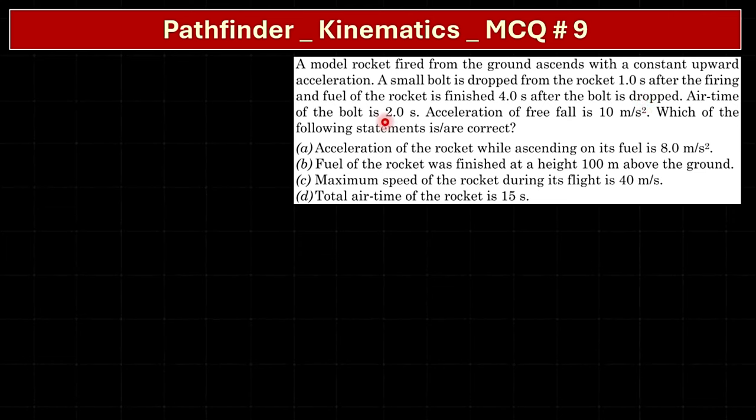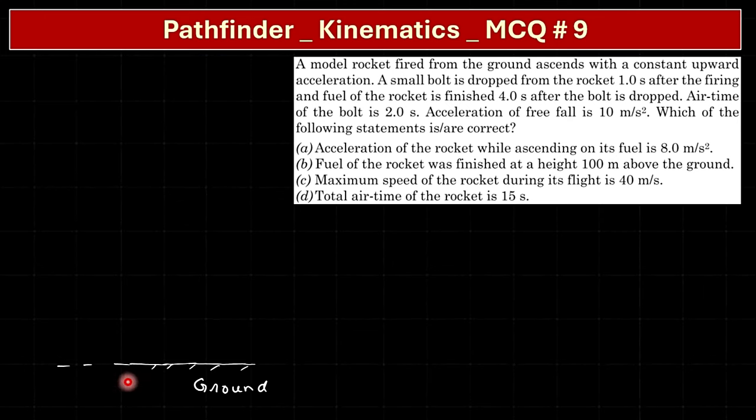Air time of the bolt is 2 seconds. Acceleration of free fall is 10 meters per second square. Which of the following statements is correct? So basically in the options we have to tell about the acceleration of the rocket while ascending, at what height the fuel would finish, what would be the maximum speed of the rocket during the flight, and total air time of the rocket. Those are all the things that are asked.